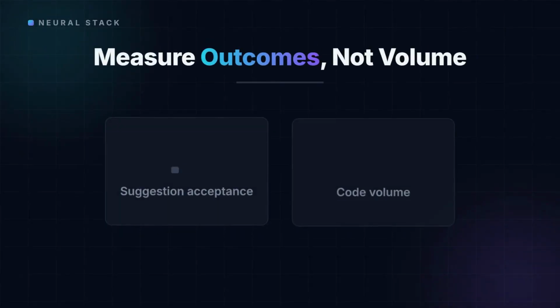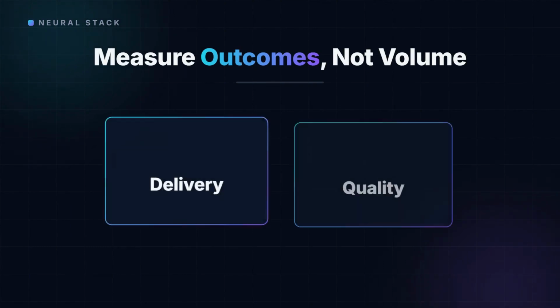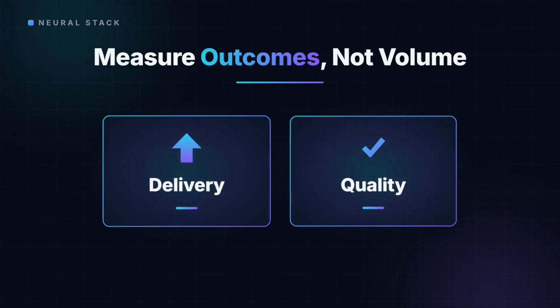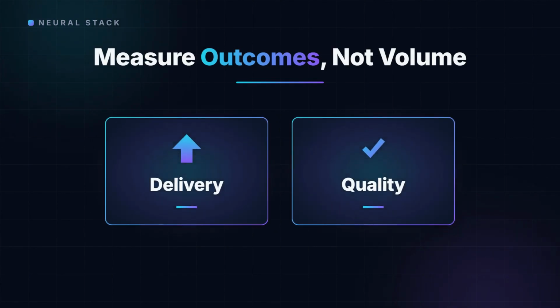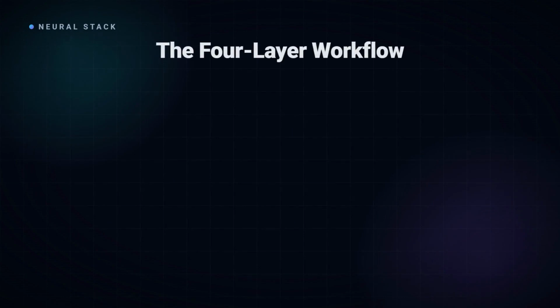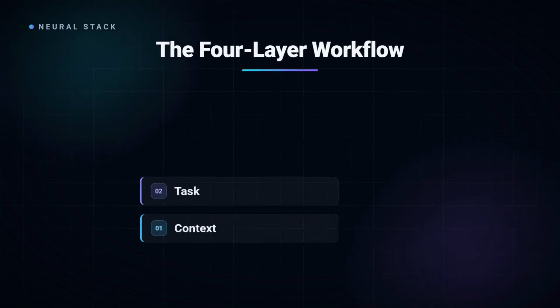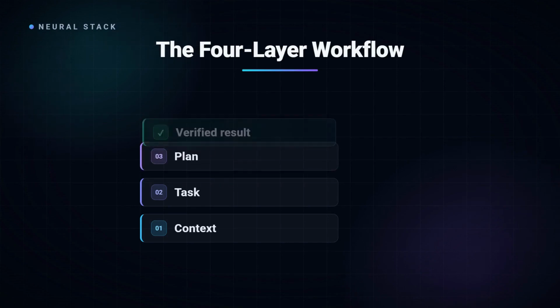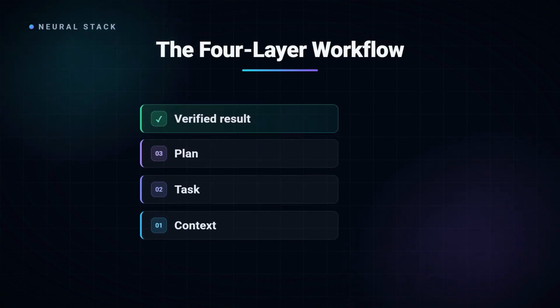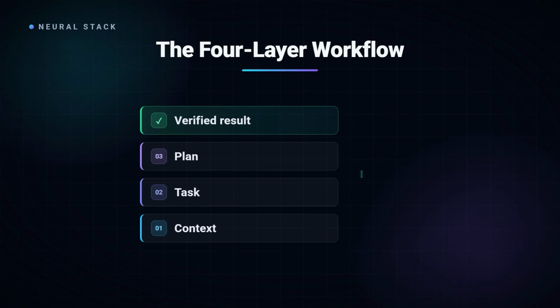Then measure whether the workflow helps. Suggestion, acceptance, and generated code volume measure activity. Judge adoption through delivery and quality outcomes instead. The complete workflow has 4 layers: persistent context, a bounded task, a reviewed plan for complex work, and a verified result. Each layer has one job, and none replaces the next.